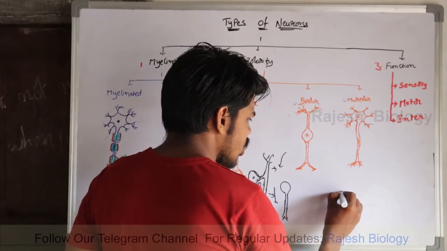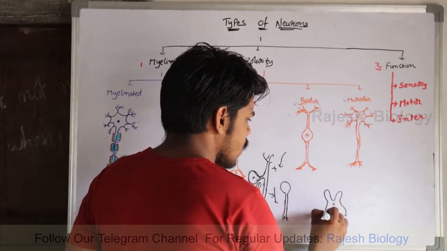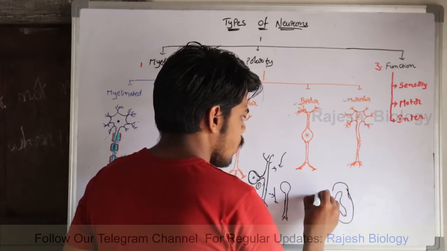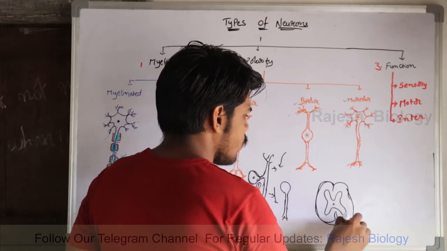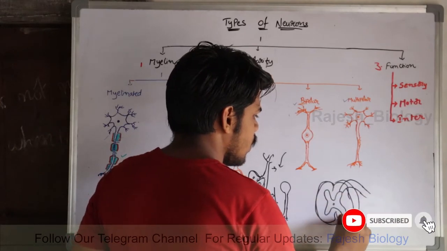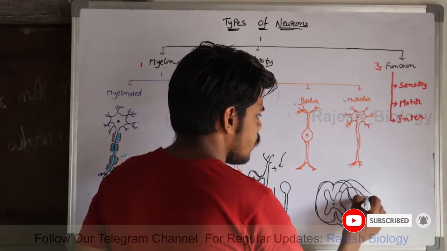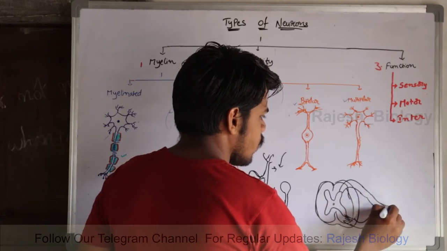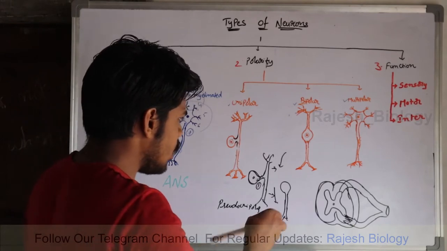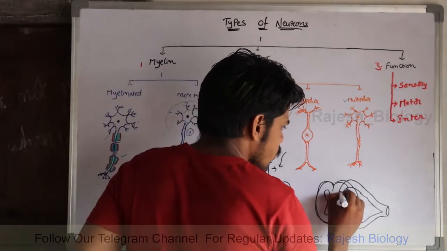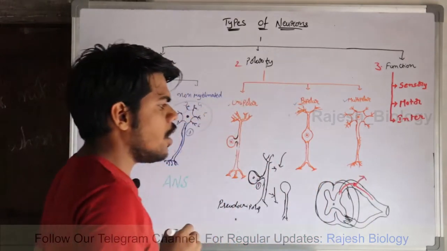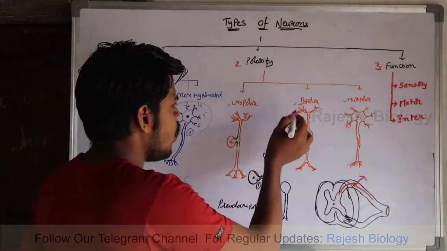You already know the structure; you may have studied it in 10th class. This is our spinal cord structure. From here there is a dorsal root and a ventral root. The unipolar neuron is present in the dorsal root ganglion. Here it is, the unipolar neuron.